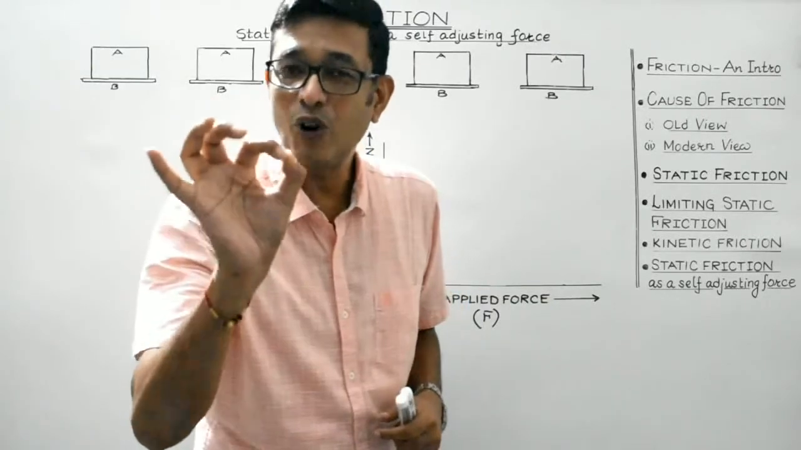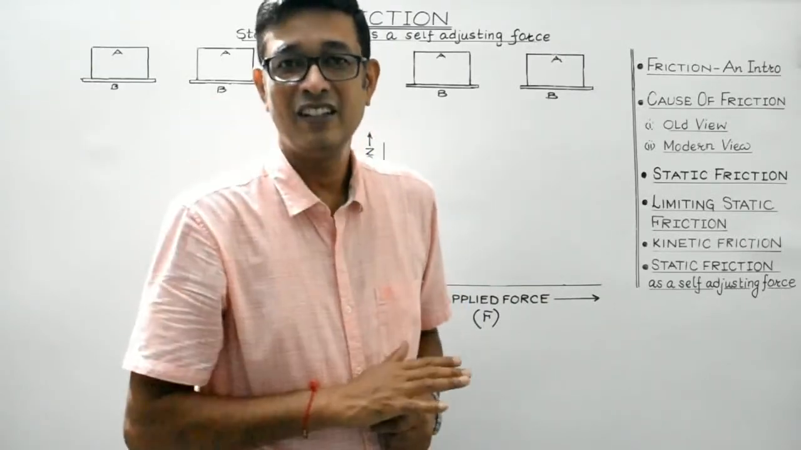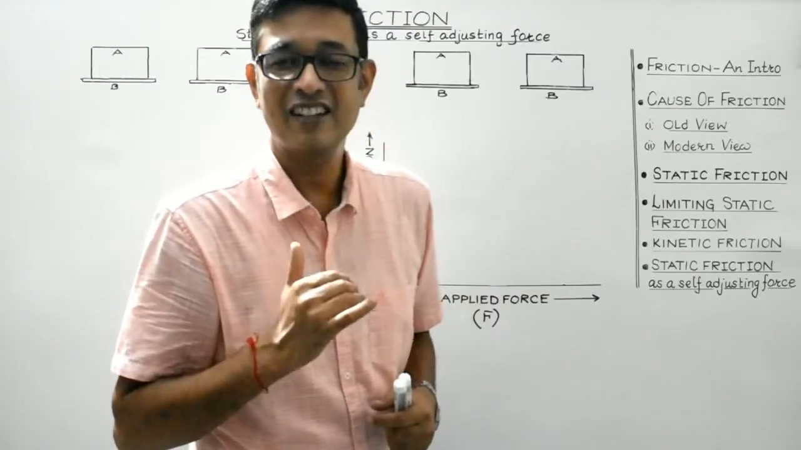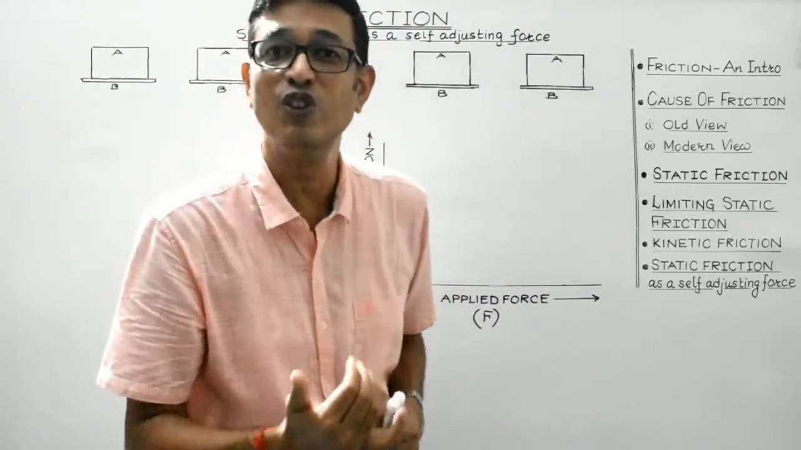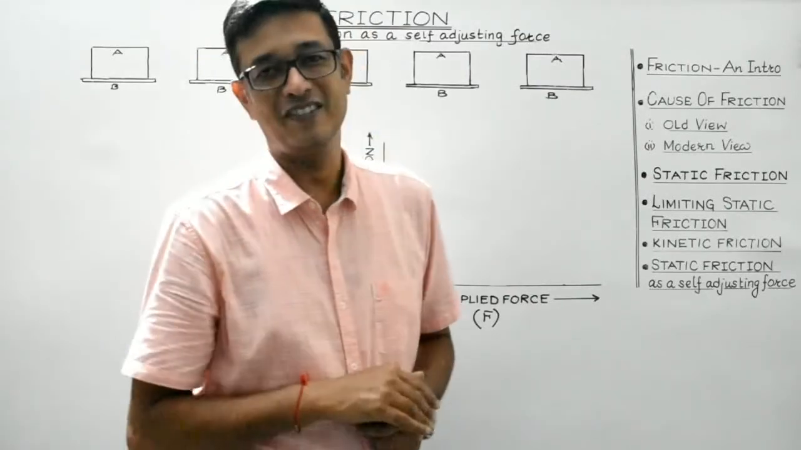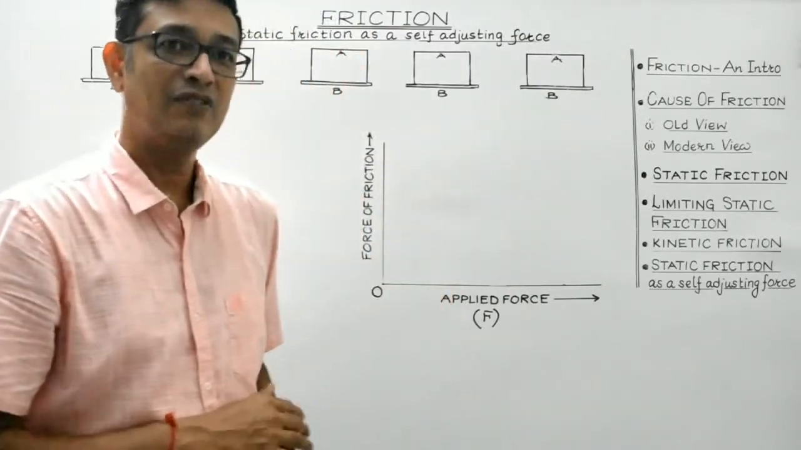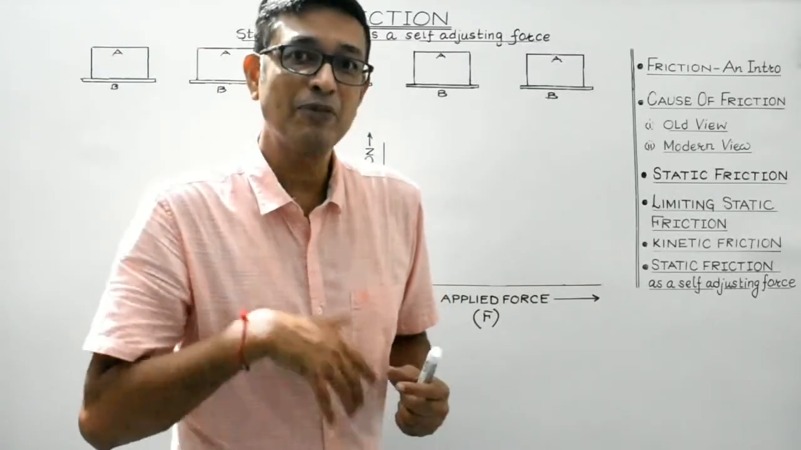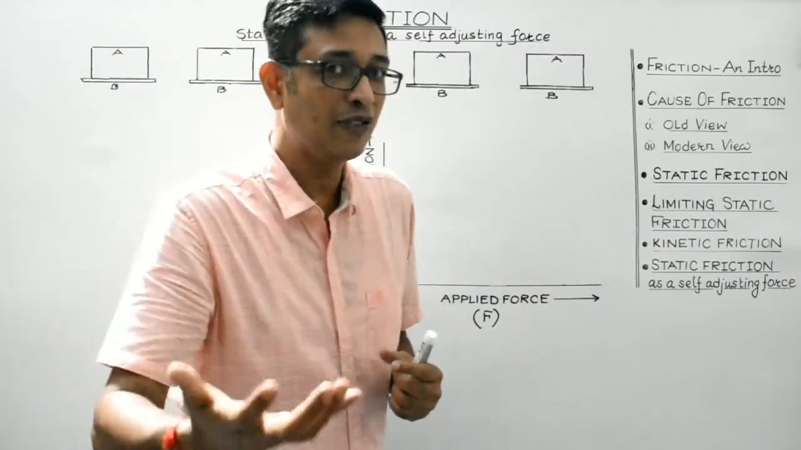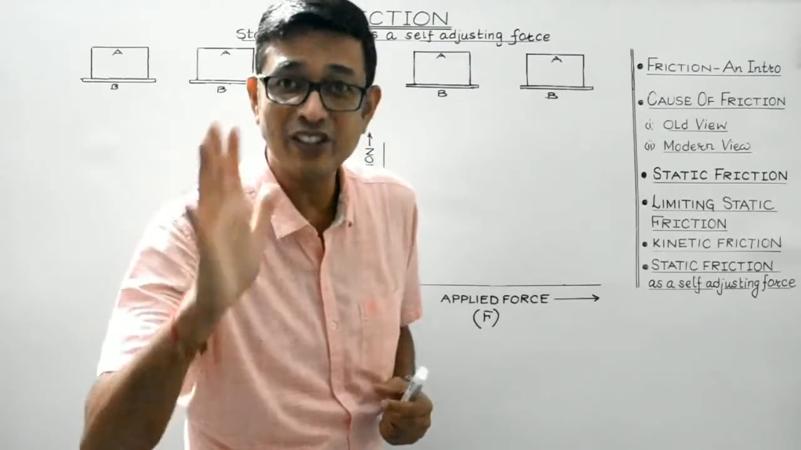So till the body remains at rest, the force of friction that comes into existence between the two surfaces in contact is known as static friction. And students, here you must remember the very fact that in the absence of any pulling force or applied force, static friction will be zero.